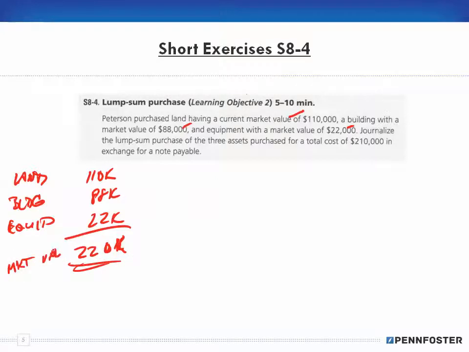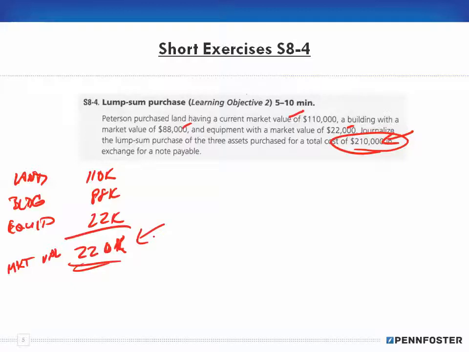Now, here's the thing. We're making a lump sum purchase for a total cost of 210,000 in exchange for a note payable. So my note payable is going to be 210,000, right? But now here's the gist. It's 210,000, but my market value is 220,000.